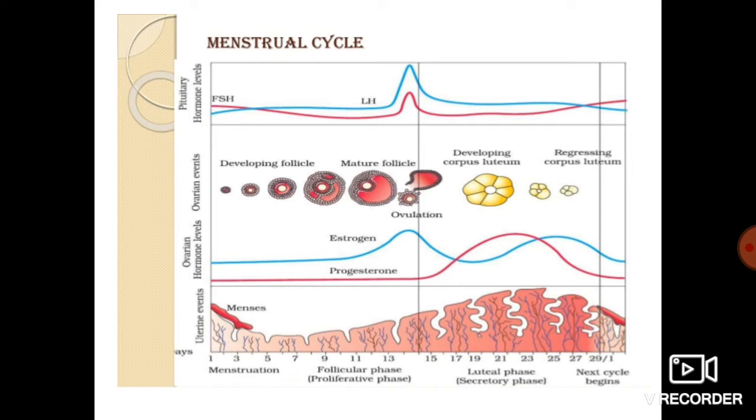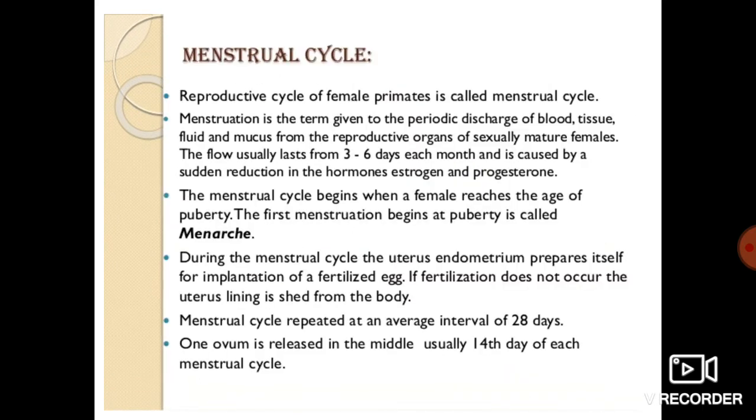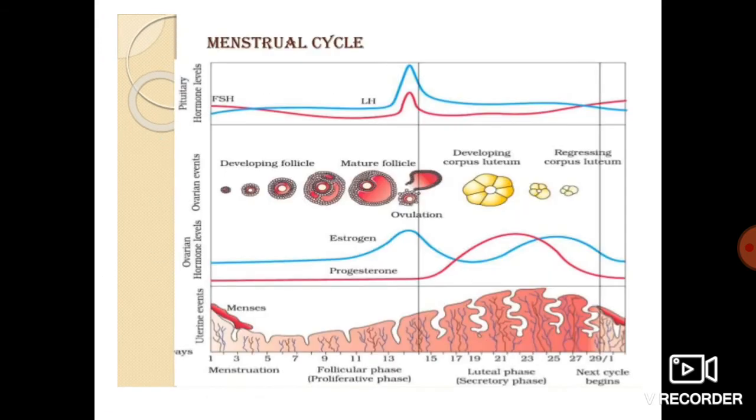And now what happens to the level of progesterone and estrogen? You can see it reduces. And we have just already seen here, during the menstrual cycle, the uterus endometrium prepares itself, and the flow usually lasts for 3 to 6 days each month, and is caused by a sudden reduction in the hormones estrogen and progesterone. So let us see that sudden reduction.